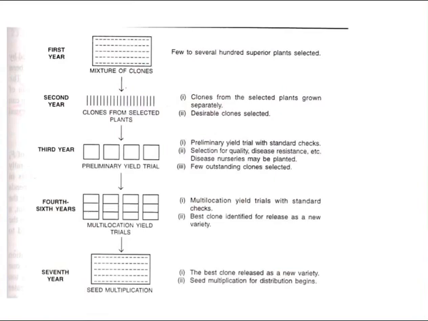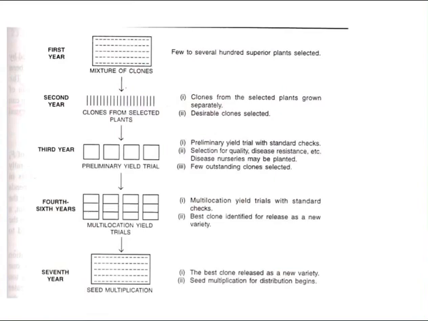In the second year, the clones from the selected plants are grown separately, generally without replication. This is done in view of a limited supply of propagating material for each clone, and because of the large number of clones involved. And the characteristics of the clones will be more clear now than in the previous generation, when the observations were only based on the individual plants.